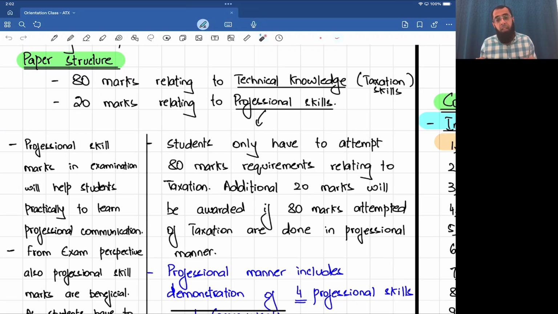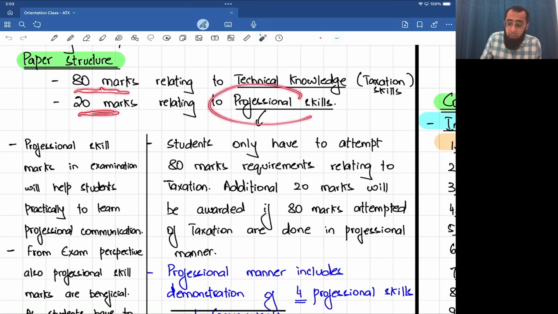Now, sir, what are these professional skill marks? Listen to me very carefully. What the examiner is saying is that a student only has to attempt 80 marks, and those 80 marks are relating to his taxation skills. The 20 marks which are professional skill are additional marks given to a student based on an evaluation that the 80 marks which he attempted were attempted in a professional manner or not.